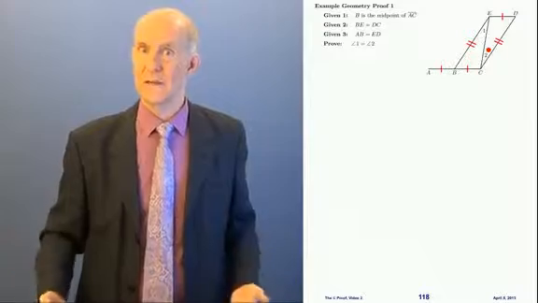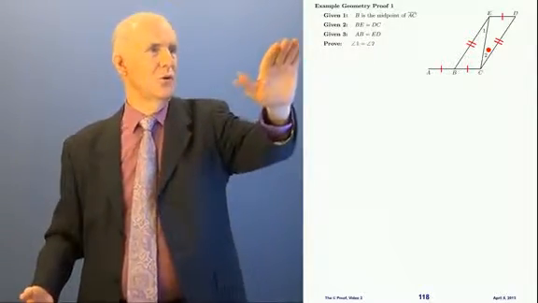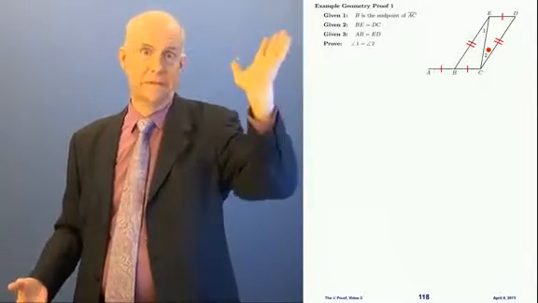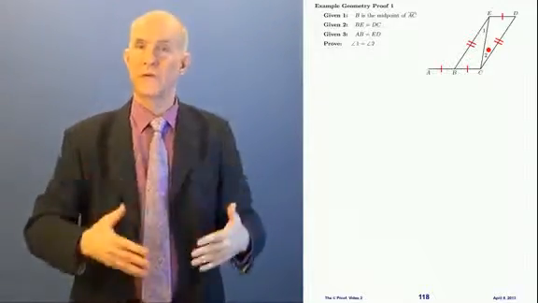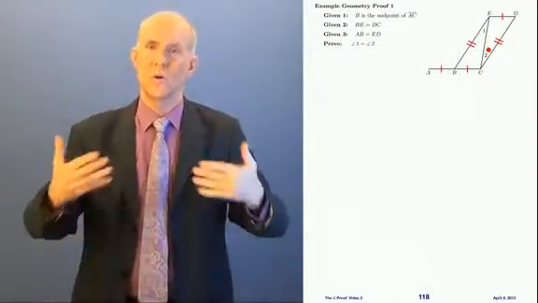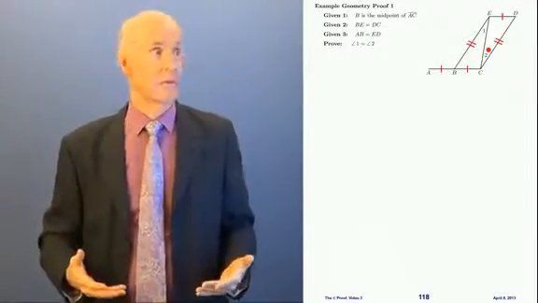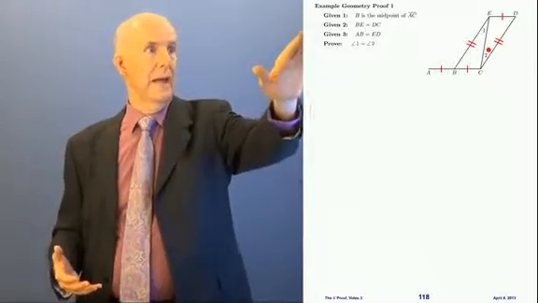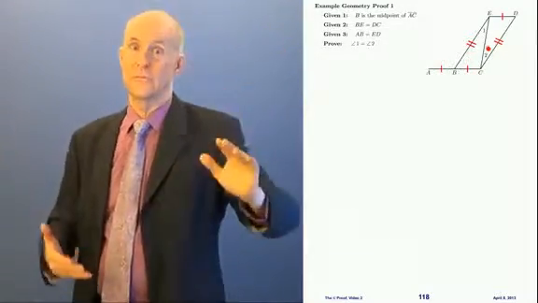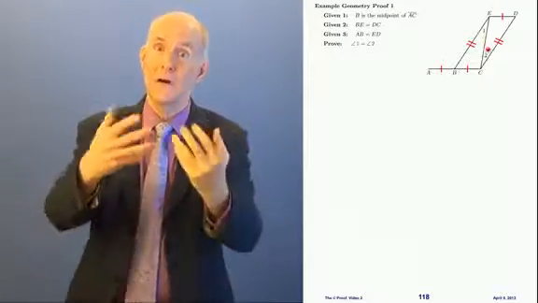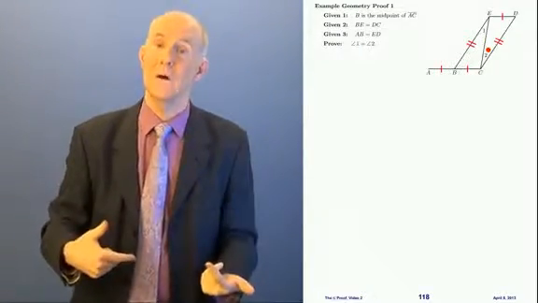Do we have any triangles? As a matter of fact, we do. We have 2 triangles right here, next to each other. Now, if we could get those triangles congruent, would that help us to get angle 1 equal to angle 2? Well, as a matter of fact, angle 1 is in one of the triangles and angle 2 is in the other. So yeah, if the triangles are congruent, then we'll know they're equal.